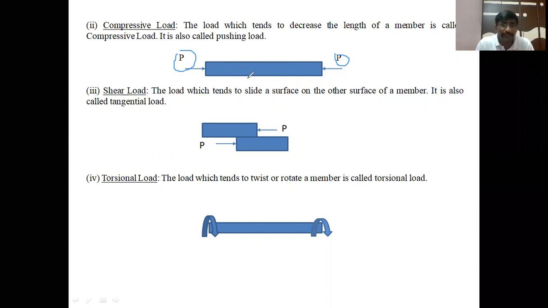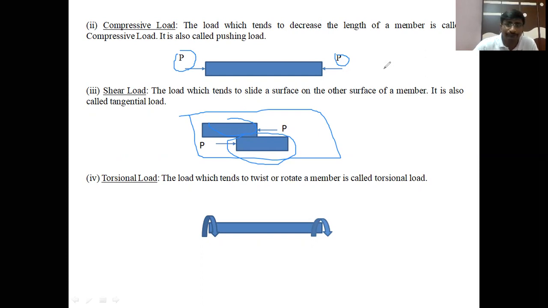Then the third type of load is shear load. Shear load means the load which tends to slide one surface of the member over another surface. This diagram shows the member on which the load is acting tangentially. Due to this load, the member is trying to slide one surface of the member on the other surface. This type of load is called the shear load. It is also called a tangential load.